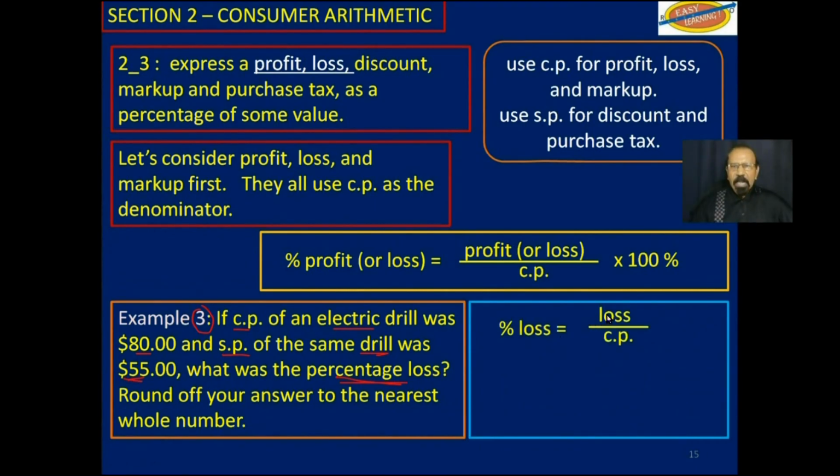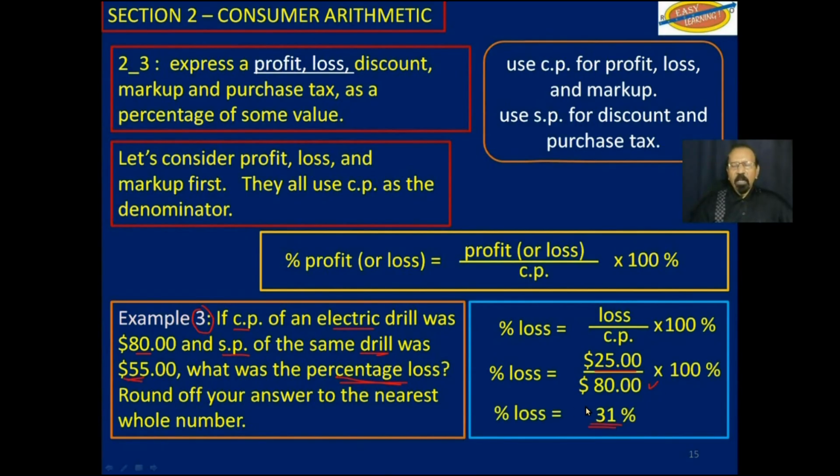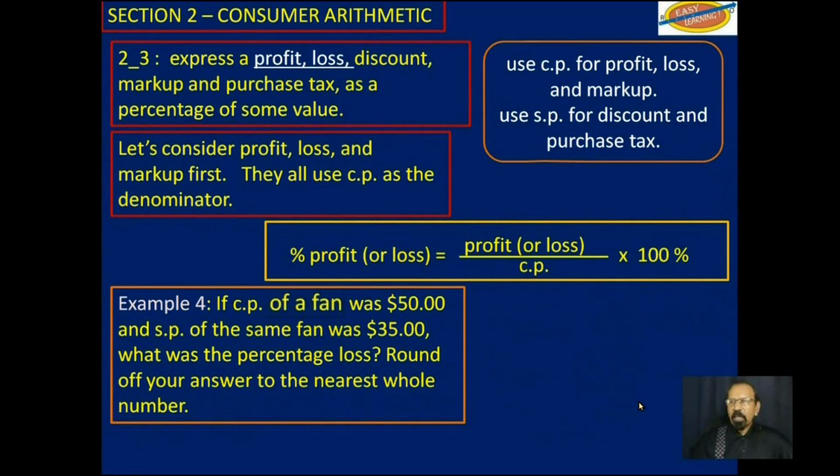So it would be the actual loss over the cost price multiplied by 100%, which would be 80 minus 55 would give us $25 lost over $80 cost price multiplied by 100%, and that gives us 31% loss.